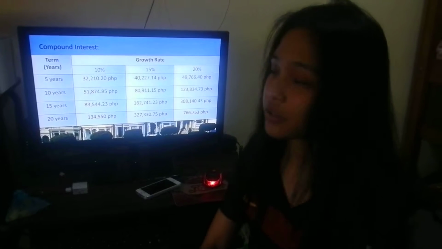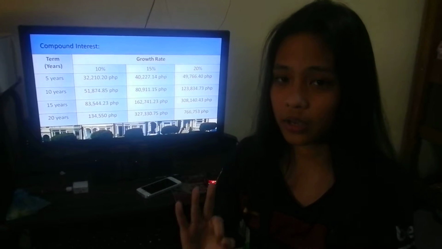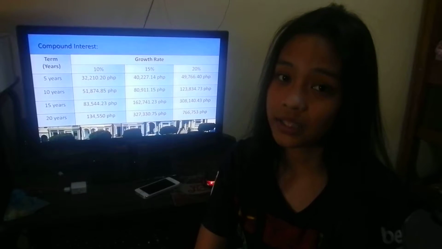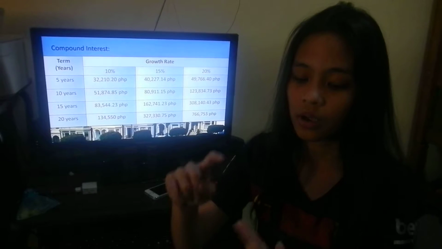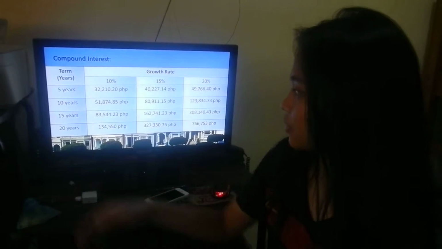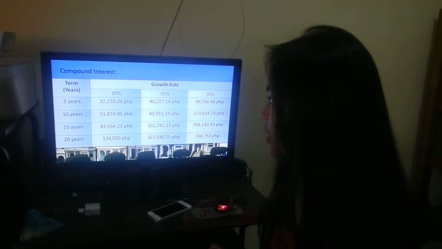Next, the compound interest. The compound interest also consists of 3 components, and is to be compounded annually, daily, quarterly, or monthly. So here, in this loan, we use the short term and the long term.